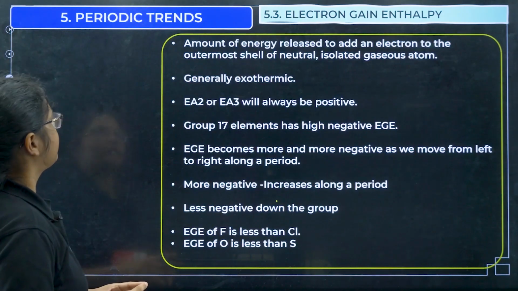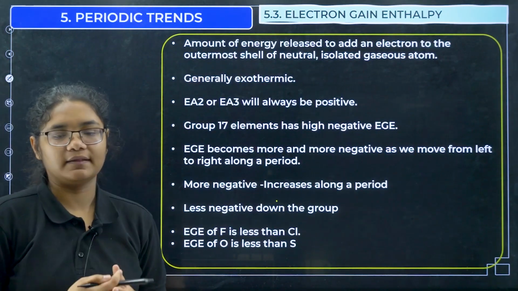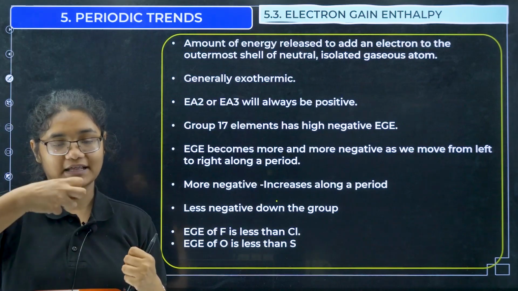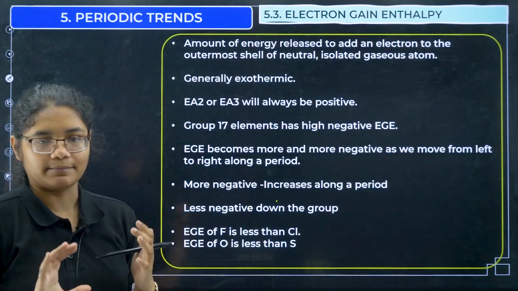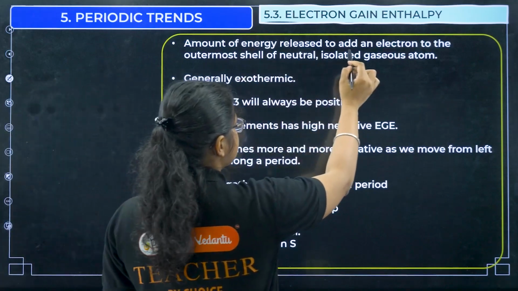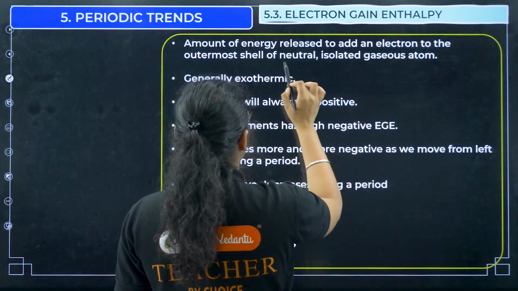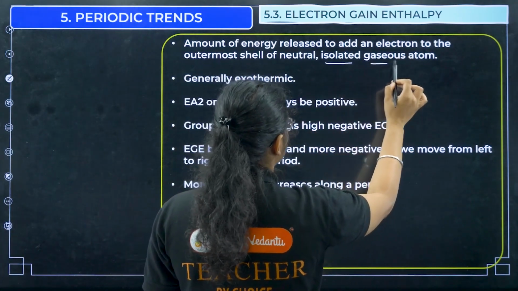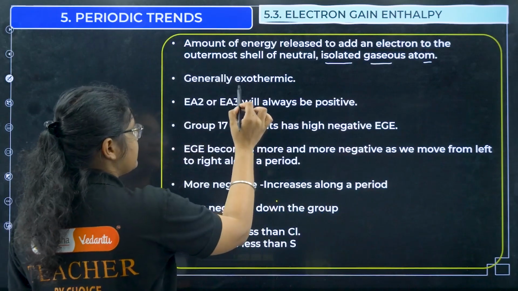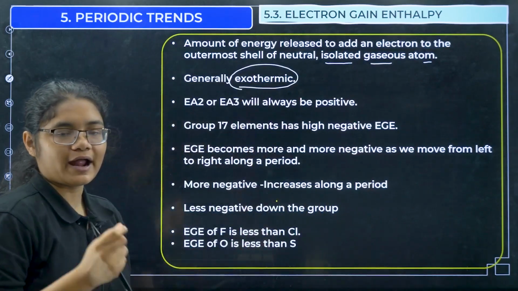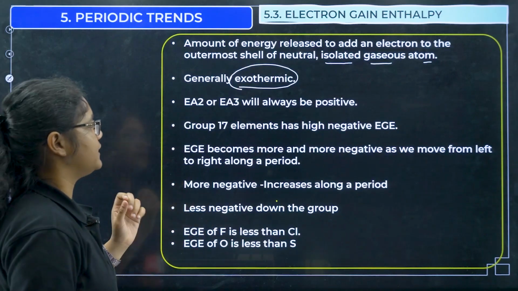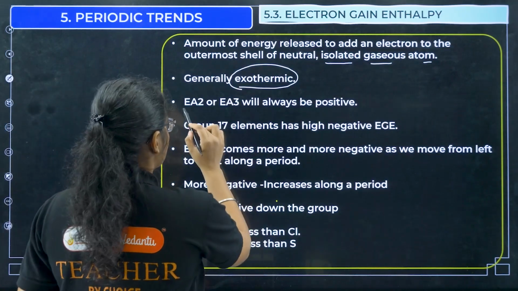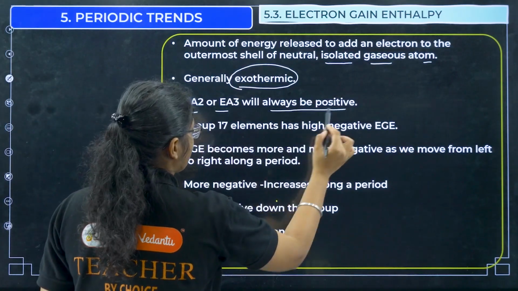Next we'll come to electron gain enthalpy. Electron gain enthalpy is the amount of energy that is released, okay, when one electron is added to an atom. That's the definition: amount of energy released to add an electron to the outermost shell of a neutral isolated gaseous atom. It is generally exothermic, okay. When you add one electron, energy is released, so that is why it is an exothermic process. Now EA2 and EA3 will always be positive.